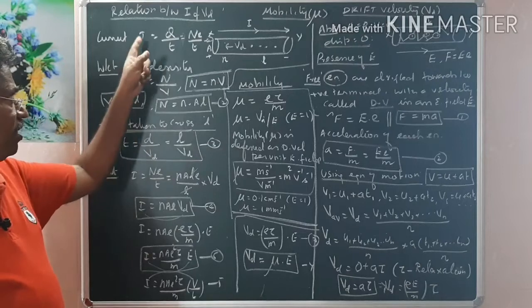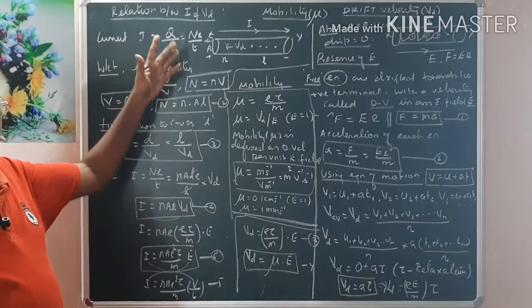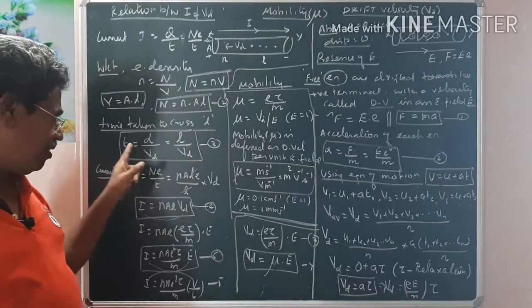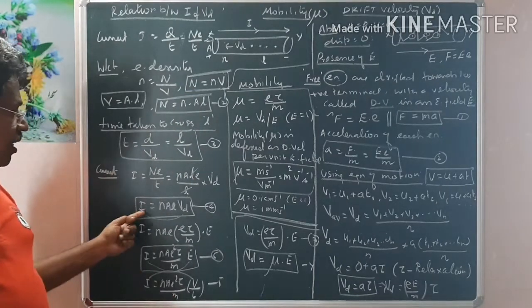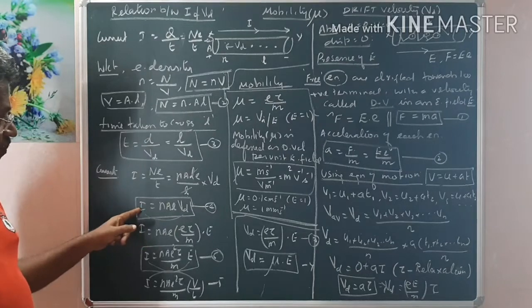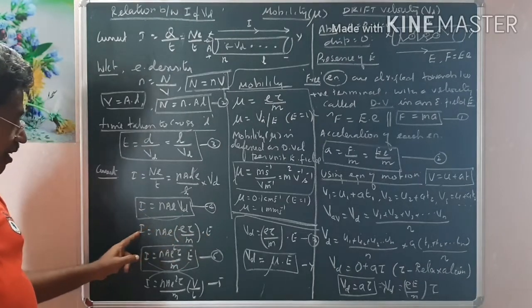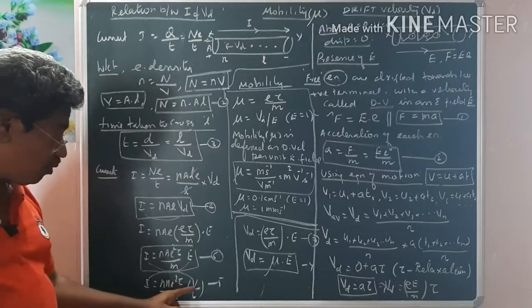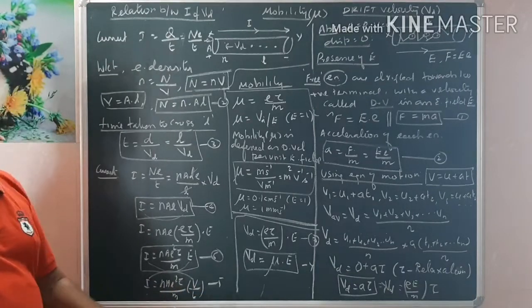I is equal to Q by T, which is NE by T. You know the expression for N. Then if you derive the expression for T, you can find out I. This is the relation between drift velocity and I, between electric field and I, and between potential difference and I. This is the formula we are going to use to derive Ohm's law in the next class.